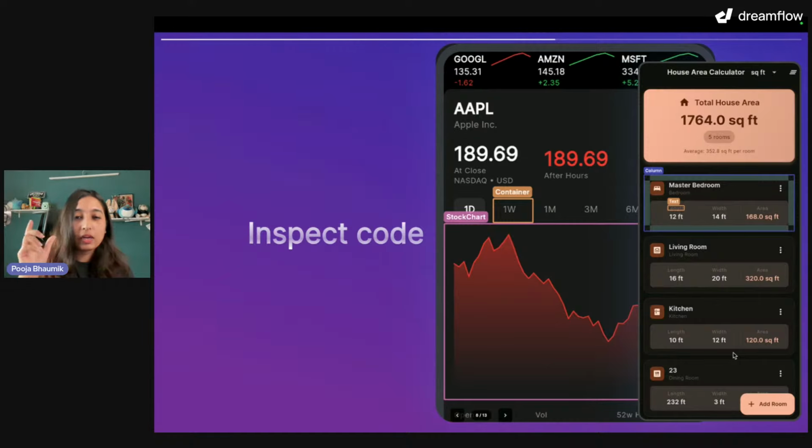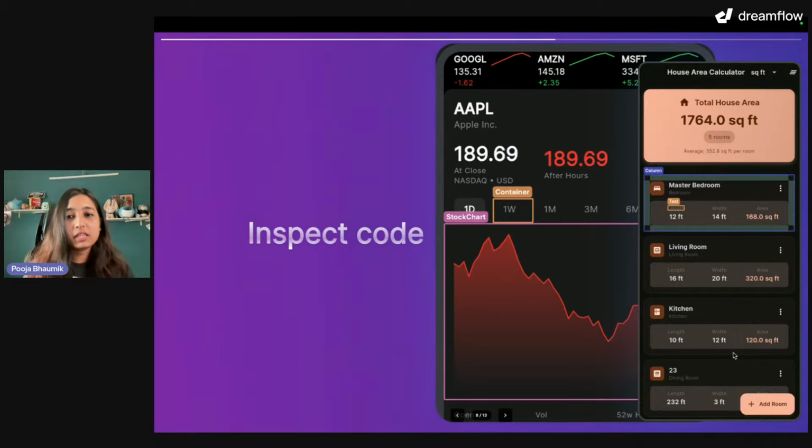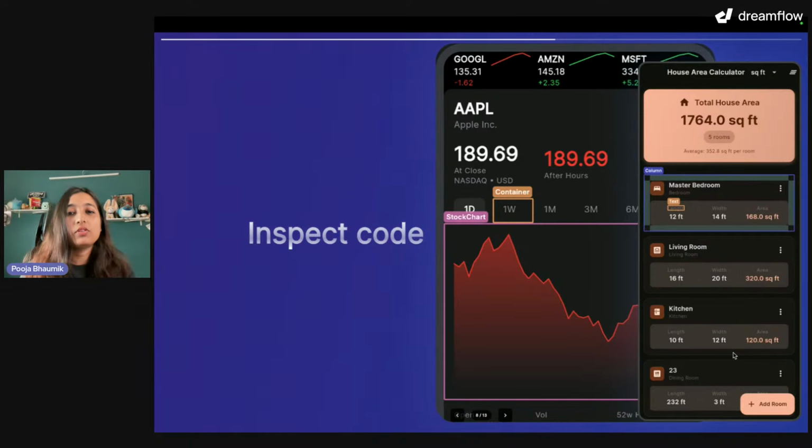So if you are looking for that particular stock chart, or that particular column and you want to edit something there, you can easily just inspect that preview, and all the elements will be presented in this highlighted box, and you'll be able to see where exactly the change has happened. I will obviously show you the demo directly once we move to the demo, but that's where you can inspect the code directly and inspect your preview.